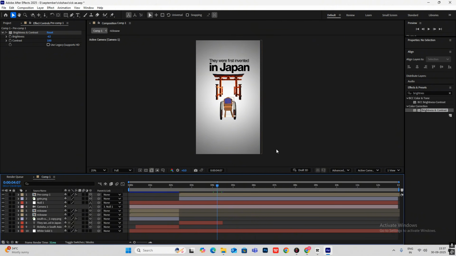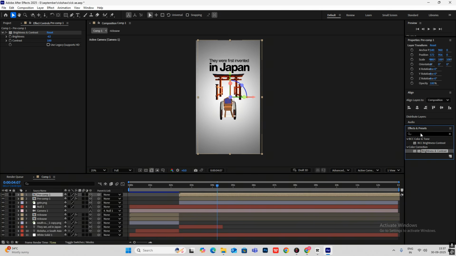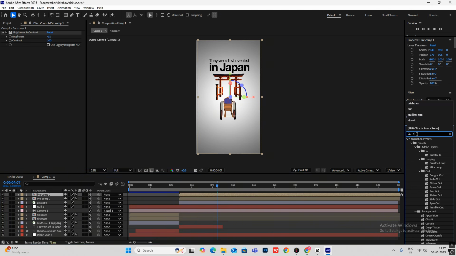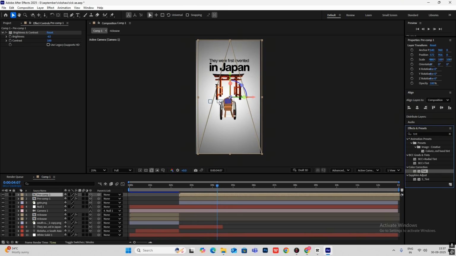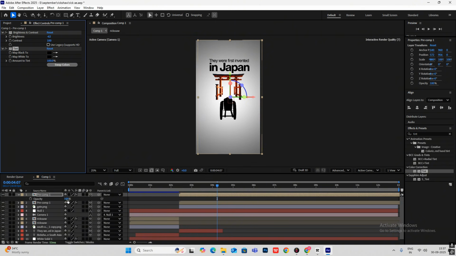Yeah, and then from here what we are going to do is do the same thing again for the shadow. So hit Control D, search for tint, put it on this, make this dark black, hit T, open opacity and make this less.